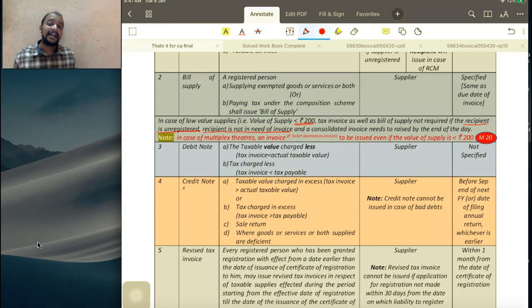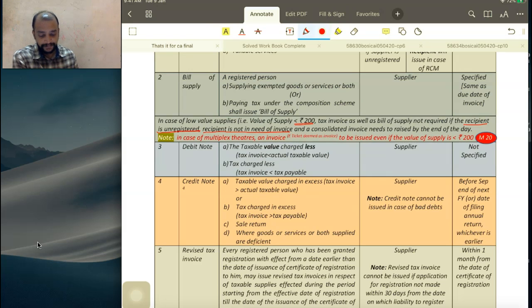Condition number 3, a consolidated invoice at the end of the day should be generated with respect to all such low value supplies that happen in that day. Say from morning to evening, some 100 transactions happened with respect to low value supplies. All these 100 transactions should be mentioned in one invoice and a consolidated invoice should be prepared and generated. So this is for accounting purposes here.